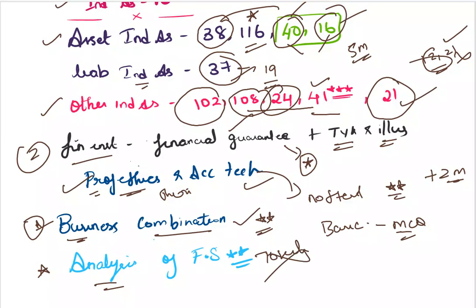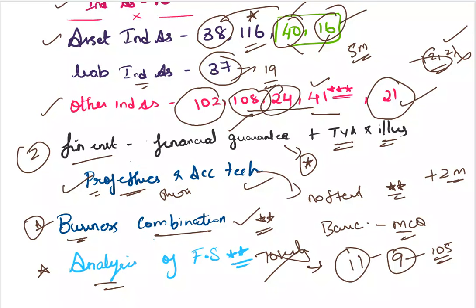Please do not totally ignore it, because, for example, if it contains 11 questions, out of the 11 questions, 9 questions are related to other standards which you would have already studied, like in the previous attempt it may be related to Ind AS 105. The question related to 105 was tested in the previous attempt, but that is not a question from 105 directly.